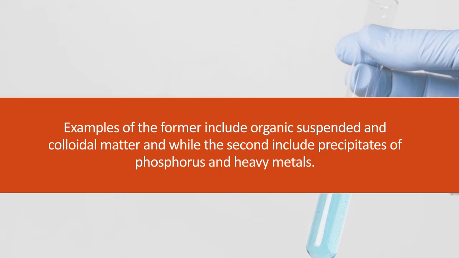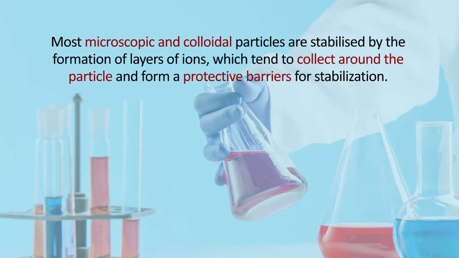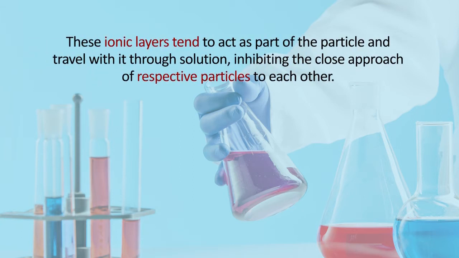Examples of the former include organic suspended and colloidal matter, while the second include precipitates of phosphorus and heavy metals. Most microscopic and colloidal particles are stabilized by the formation of layers of ions which tend to collect around the particle and form a protective barrier for stabilization. These ionic layers tend to act as part of the particles and travel with it through solution, inhibiting the close approach of respective particles to each other.